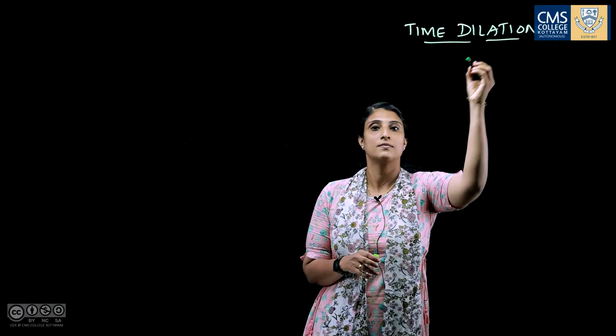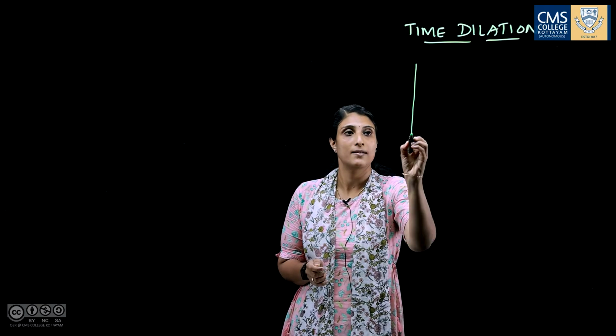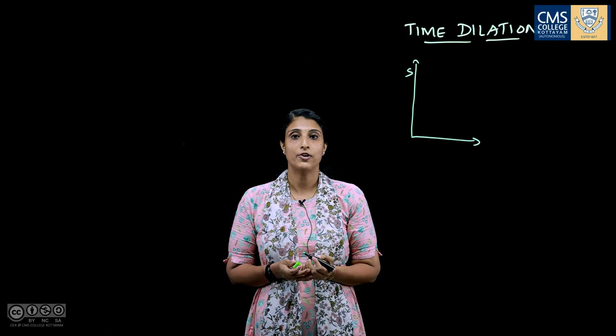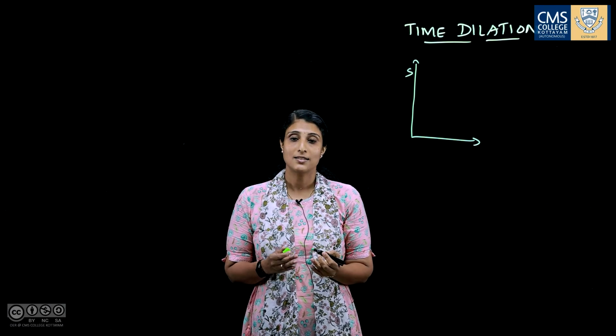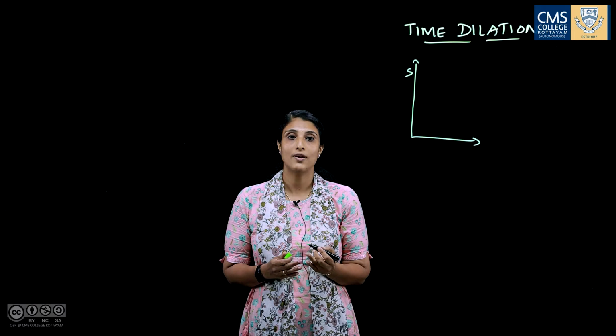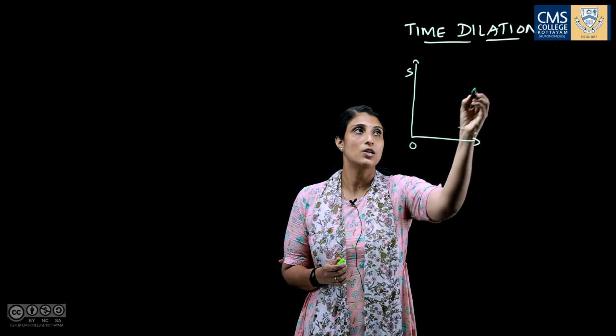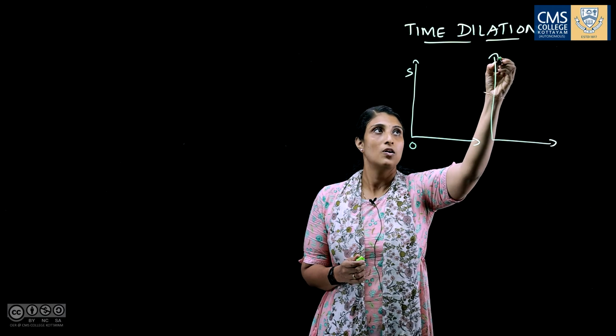Hello everyone. Today we are going to discuss one of the important consequences of Lorentz transformation, that is time dilation. Consider an inertial frame of reference S in which, at a point x, a clock is located. Consider another frame of reference S dash, moving with velocity v relative to the S frame. At time t equals 0, let the origins O and O dash coincide.